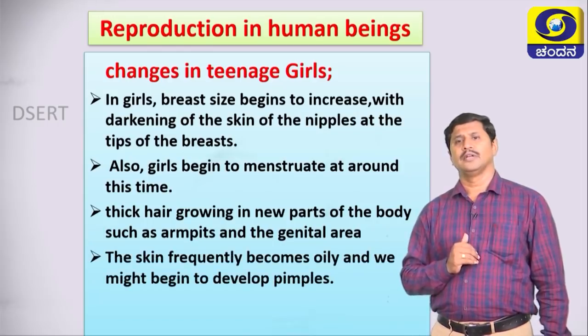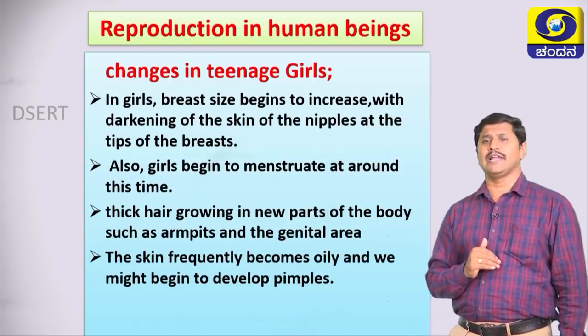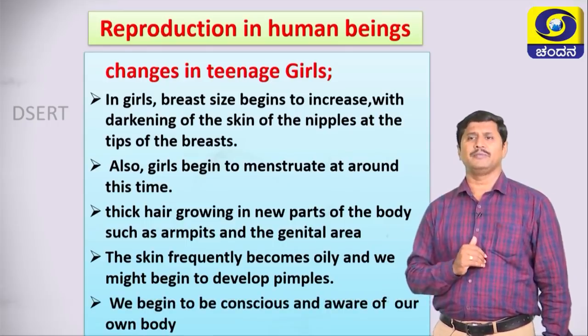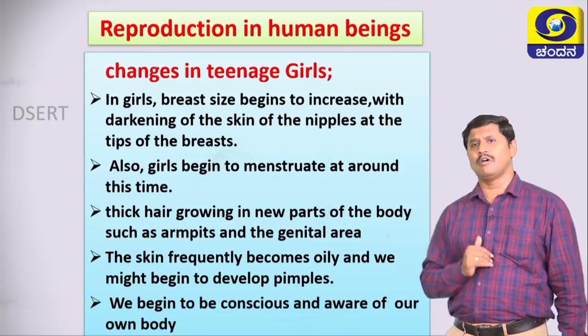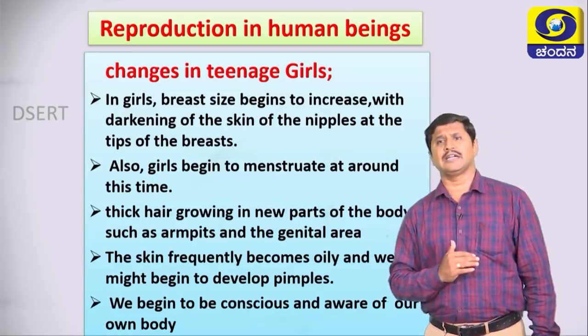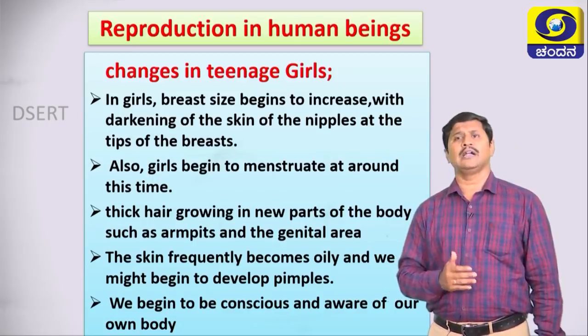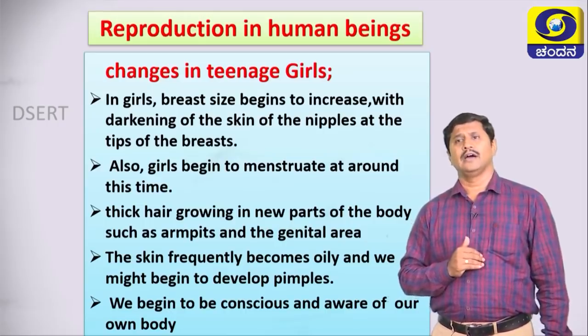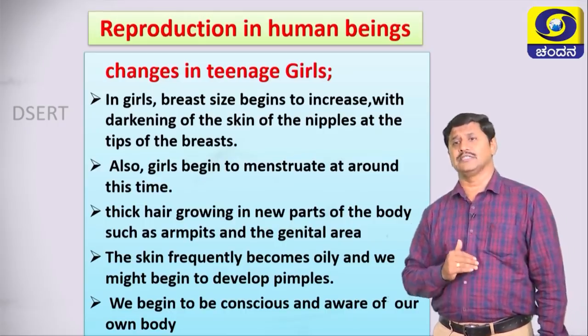The skin frequently becomes oily and we might begin to develop pimples, and we begin to be conscious and aware of our own body. These are all the changes that will occur in teenage girls, and these are the characters of puberty in the girl. Okay. Or the secondary sexual characters in girls.